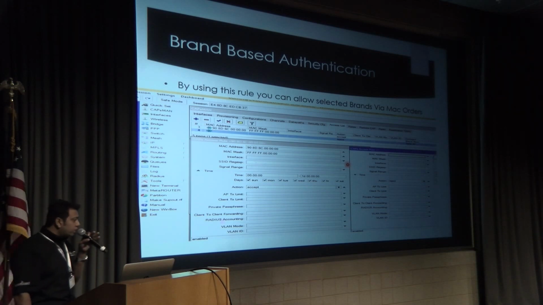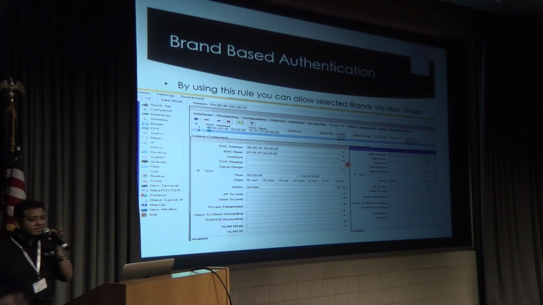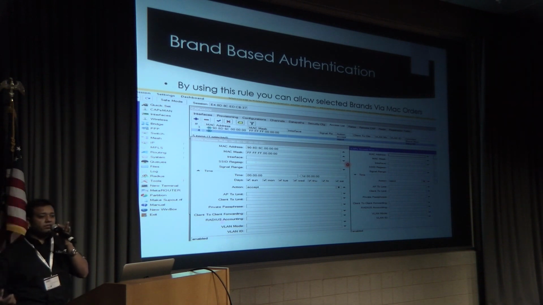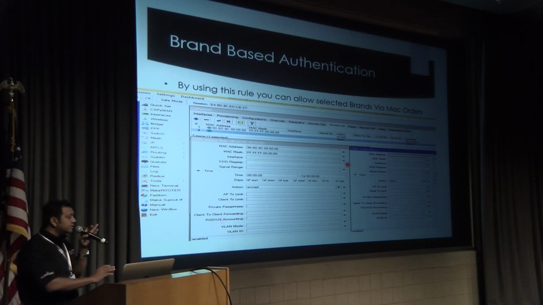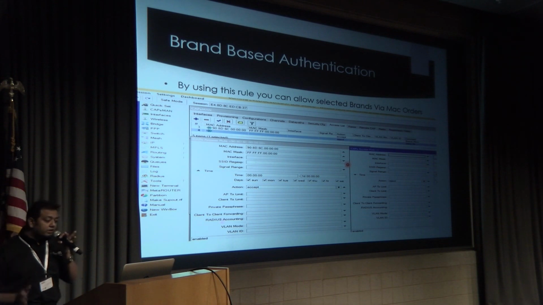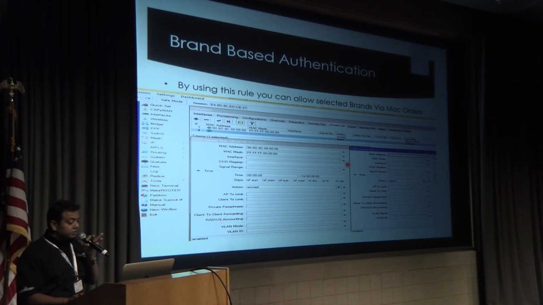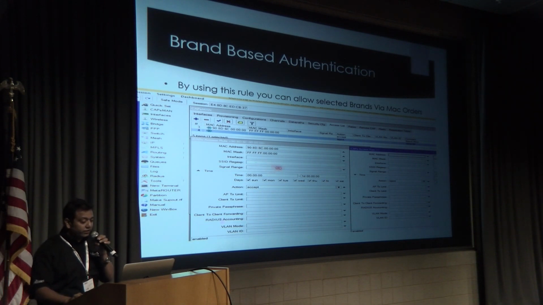Nowadays, if you have an Apple store and you want to facilitate your customer, that if he has an Apple iPhone, he should be able to connect with your wireless system. But if he comes with any other vendor's mobile phone, he should not be able to connect. For this, you can also use the access list, which is also a quite interesting feature.